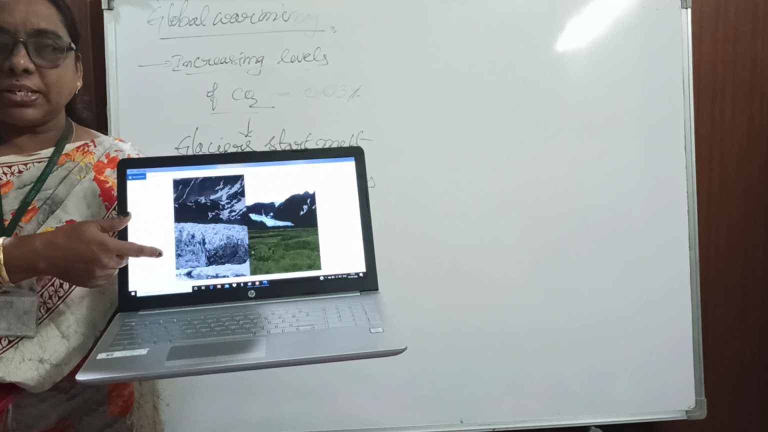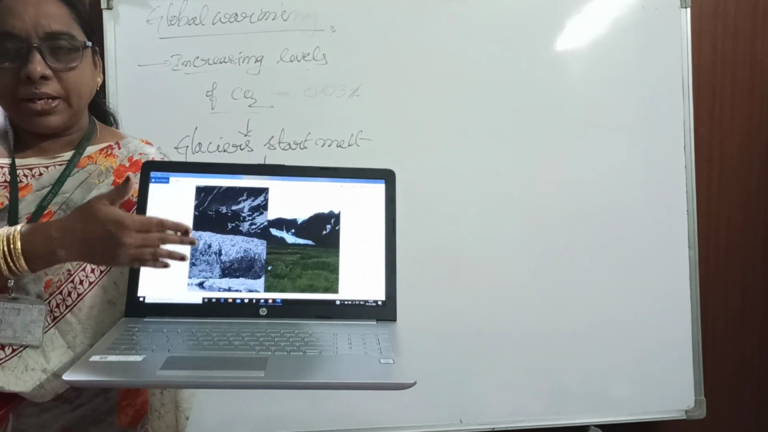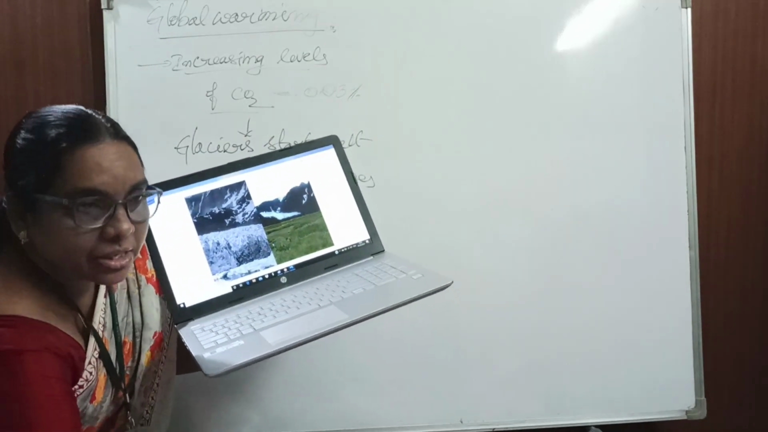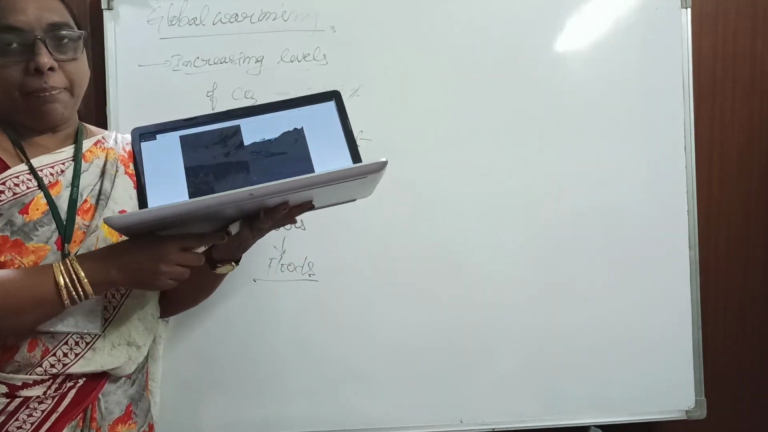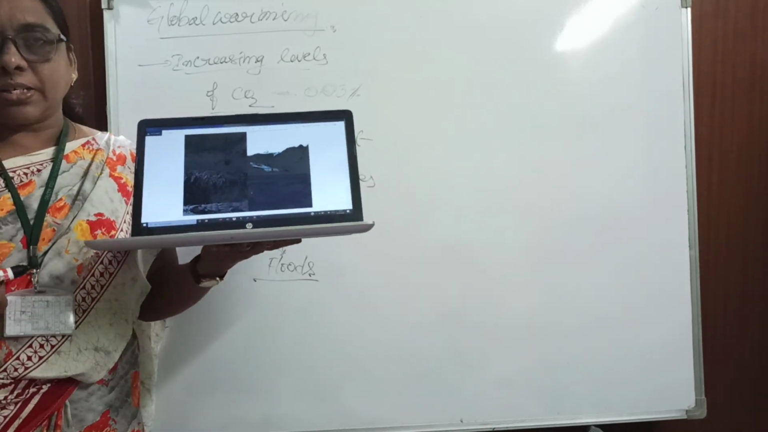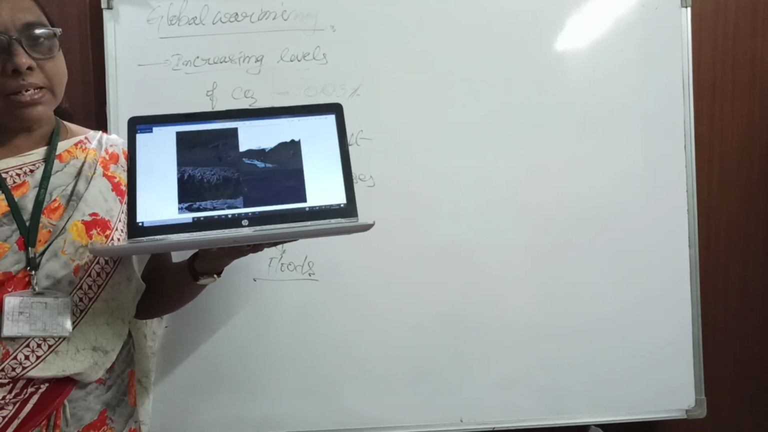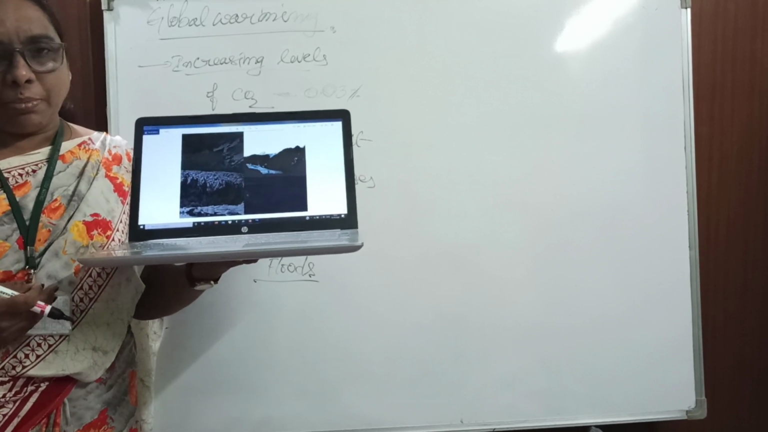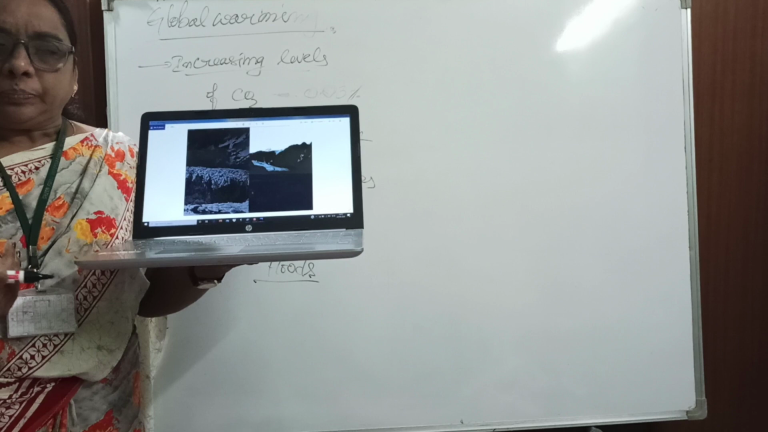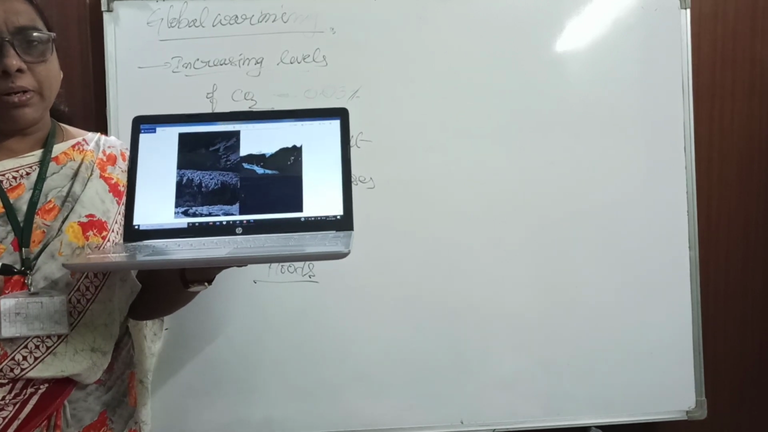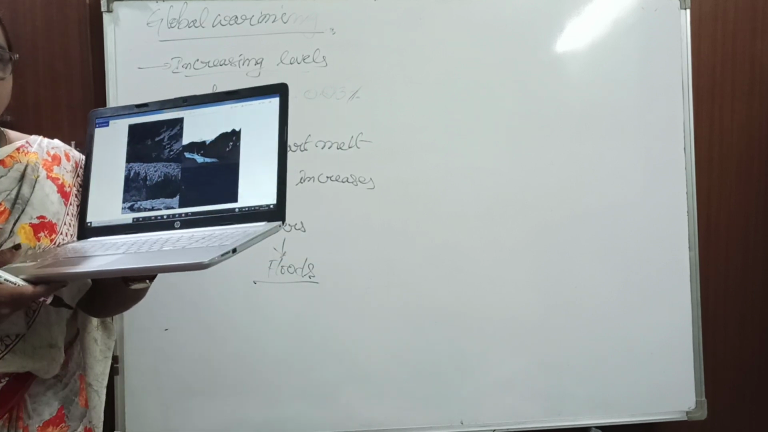Once these glaciers have started melting, the water reaches the sea level. Whenever it reaches the sea level, automatically what will happen? The water in the rivers also increases. When the rivers increase and that river water visits our places, that particular process we call floods, and this phenomenon we say is global warming.